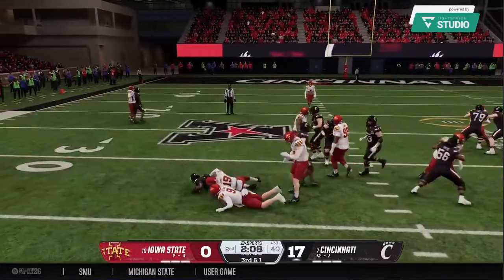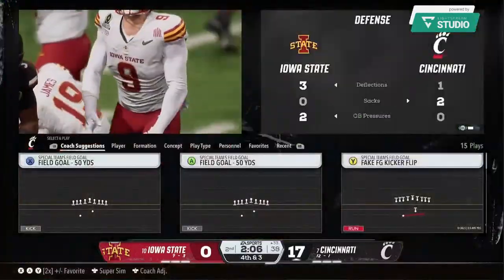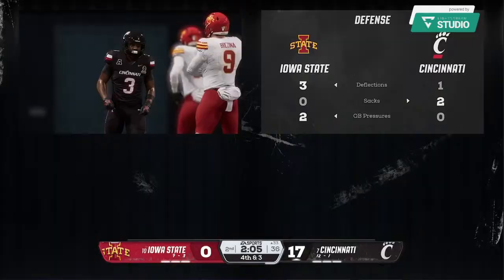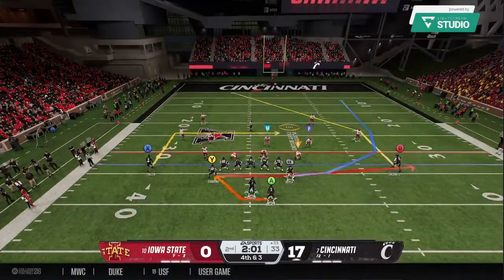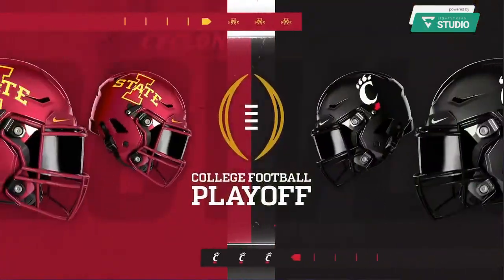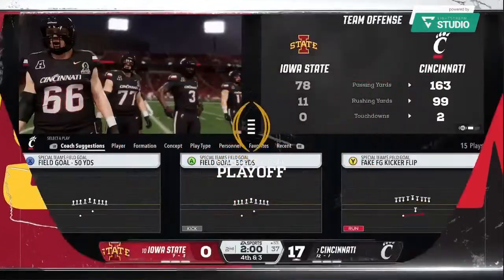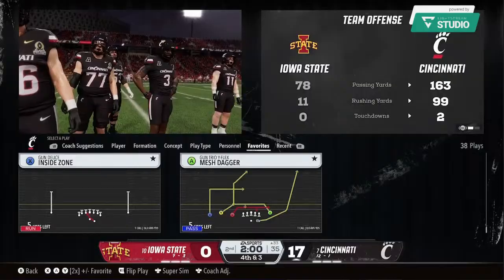They'll try to move the chains here on the ground. The defense swarms him in the backfield. He had nowhere to run, loses 2 yards. No punt. Offense still on the field, going to go for it on 4th down. It's the 2-minute timeout. We've got a blowout developing here.